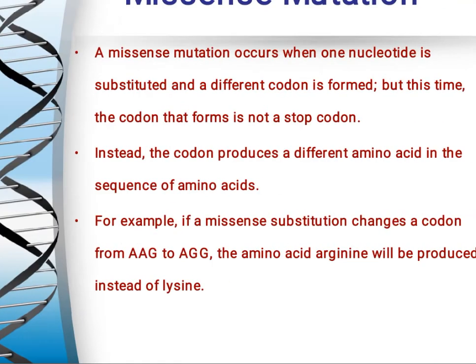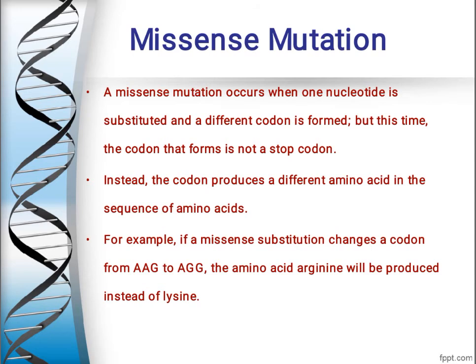So this is called missense mutation. So a missense mutation occurs when one nucleotide is substituted and a different codon is formed. But this time the codon that forms is not a stop codon. It means the codon will not stop the process of protein synthesis. Instead, the codon produces a different amino acid in the sequence of amino acids.